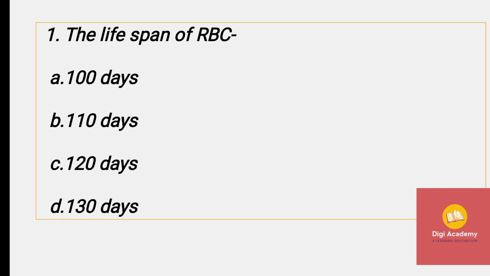RBC, also known as erythrocytes, and WBC, leukocytes. Leukocytes are colorless due to the lack of hemoglobin. The lifespan of WBC is 13 to 20 days and RBC has 120 days. So the answer is 120 days.